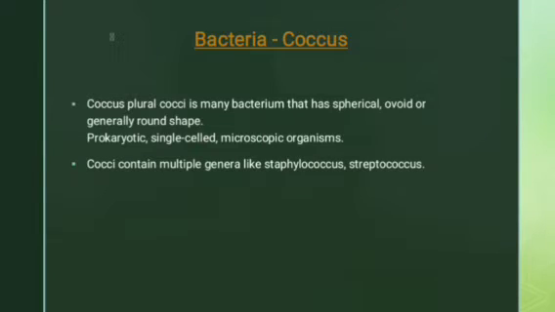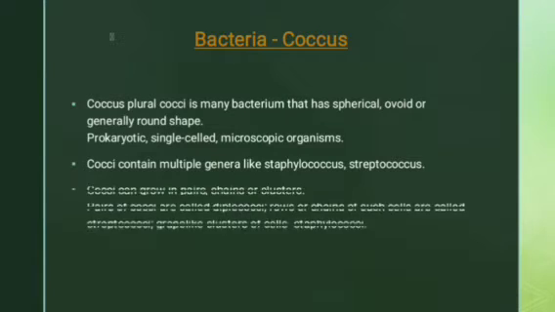Then cocci contain multiple genera like Staphylococcus and Streptococcus. Genera means genus. Okay, you know that very well: kingdom, phylum, and here it is the genera or genus. It contains multiple genera like Staphylococcus or Streptococcus. Cocci can grow in pairs, chains or clusters. They can grow in pairs, in chains, or in clusters or bunches.